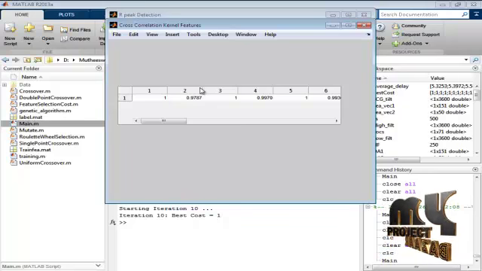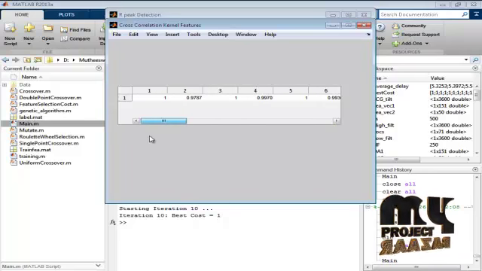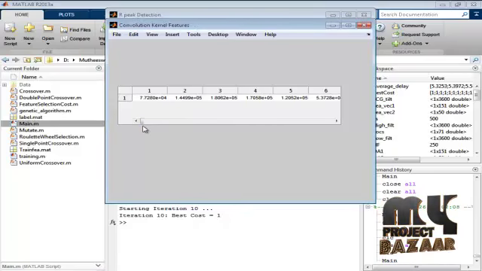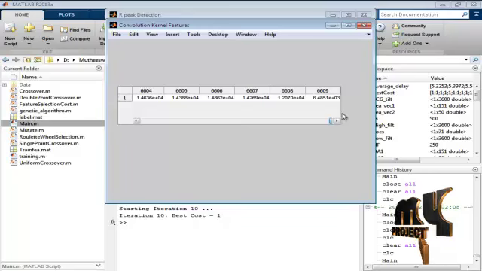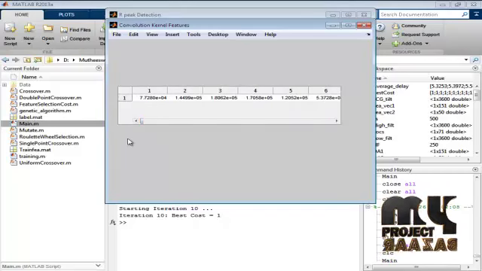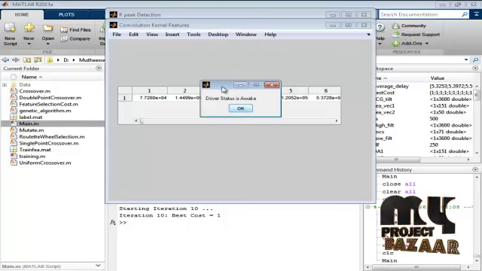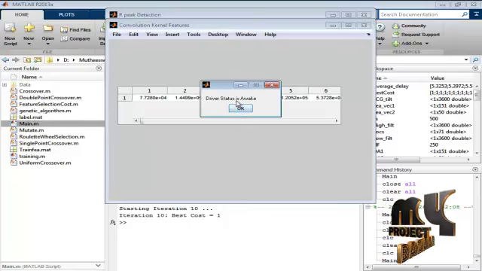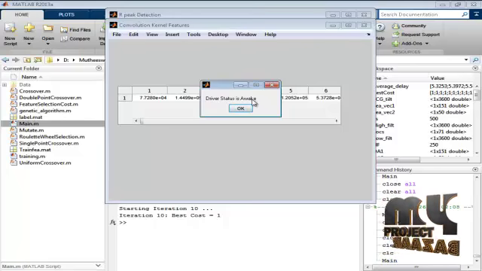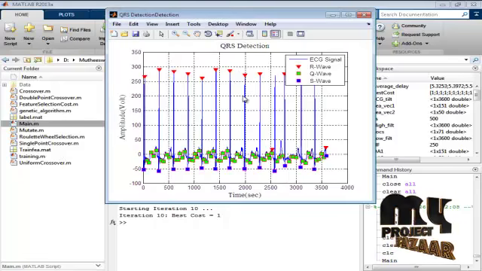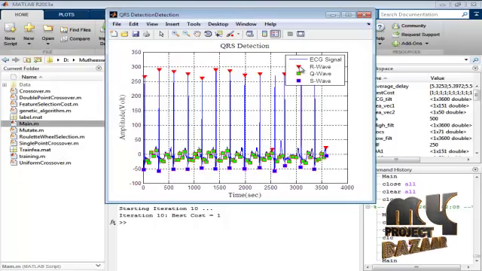And this is the cross correlation kernel features we have extracted from the high pass filter results, and this is the convolution kernel features also extracted from the high pass filter results, and we obtain the classifier result: driver status is awake, that is, the driver is not in a sleeping condition. And this is the QRS detection.